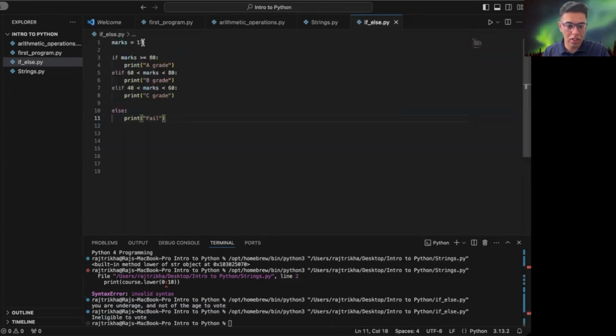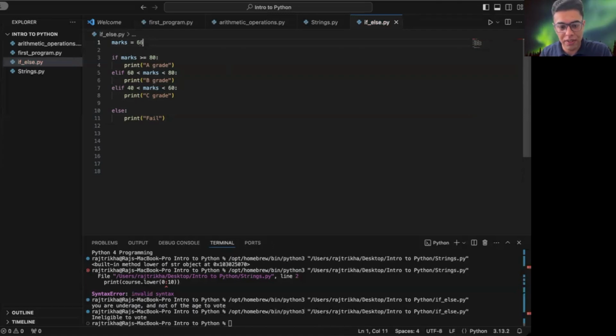Yep. So these are the marks. This is a program for grading students. The person with greater than 80 marks would get an A grade. The one between 60 and 80 would get B, and the one with 40 to 60 would get C, and below that would be failed, or any default marks would be given as fail. Let's just assume that we won't write any number like over 120, then also it would give fail, but we are not checking the boundary conditions right now.